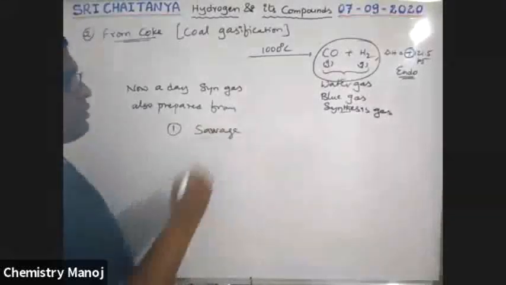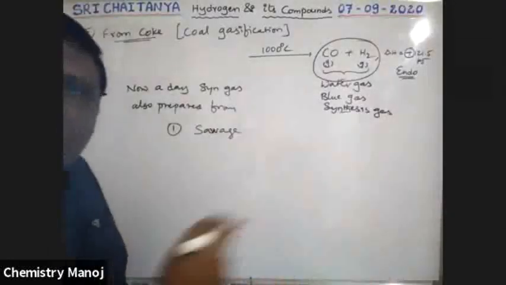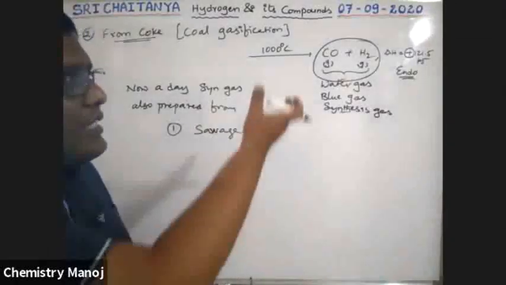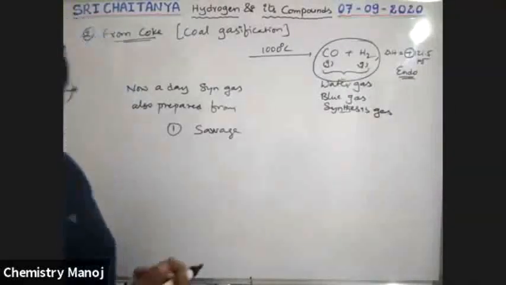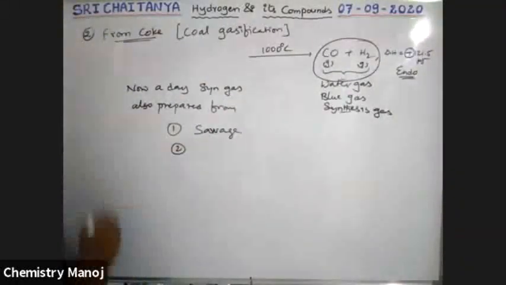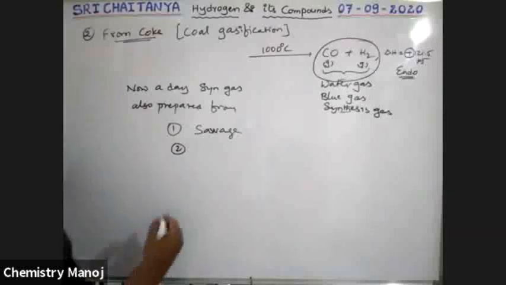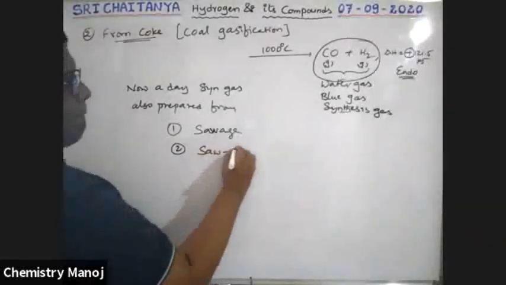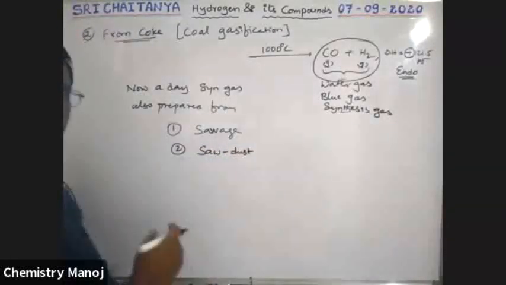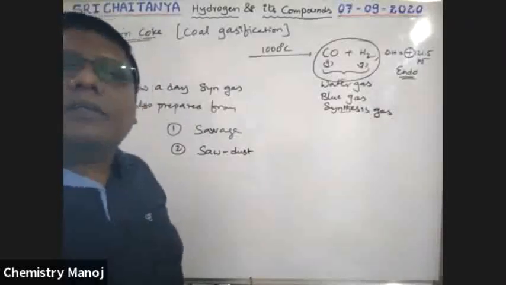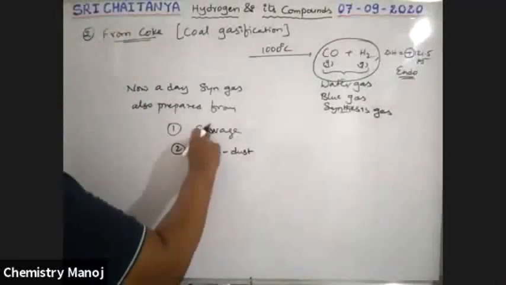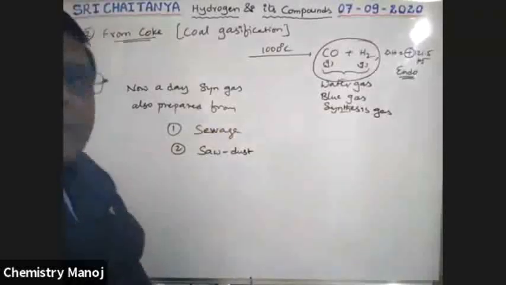Sewage water, that is our drainage water, is also used for the synthesis of syn gas. Next, the second one, that is sawdust. That means sawmills are there. Okay, sewage water, sawdust.